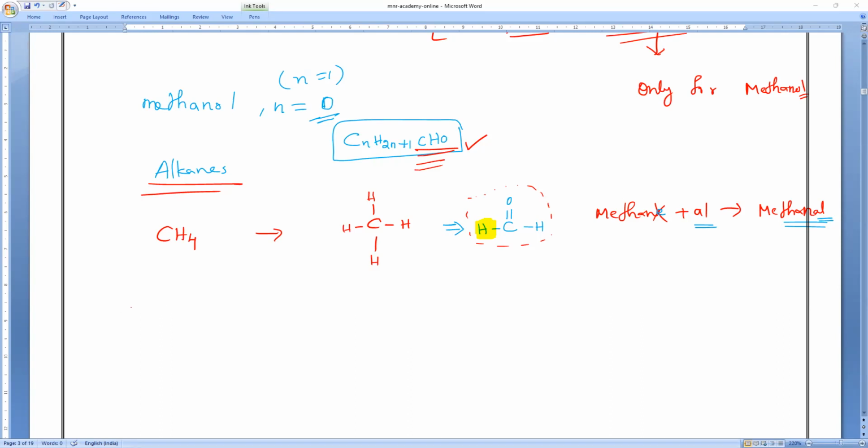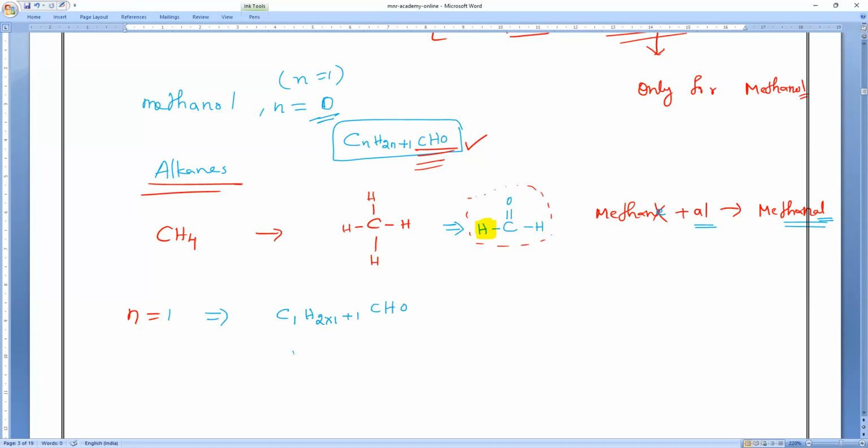Next, n is equal to 1. Directly n is equal to what? n is equal to 2? Just one step down. From every carbon here, one step down. Before, we were doing n is equal to 2, but now it will become n is equal to 1. So you can see, if I substitute n is equal to 1 in the general formula, what will happen, everybody? C1 H2 into 1 plus 1, plus CHO.